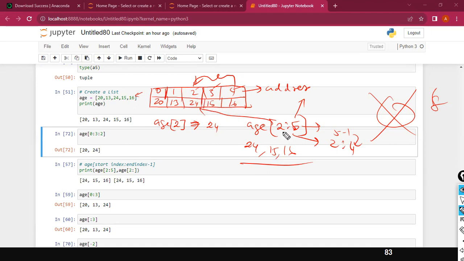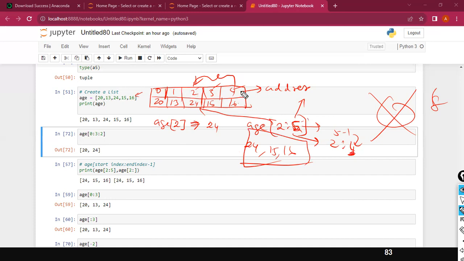So in that case, you need to specify the index value. The starting point is index value 2 and you specify 4, but in Python, the rule is the end index value will get subtracted by 1. So this is a little crazy thing, okay? Just memorize this one. 2:5, so 5 minus 1 is 4. So 2, 3, 4. In this address, what values are there? 24, 15, 16. Is it clear or not? You just practice it.